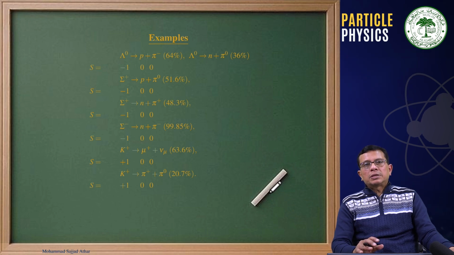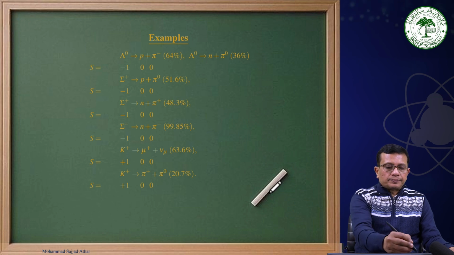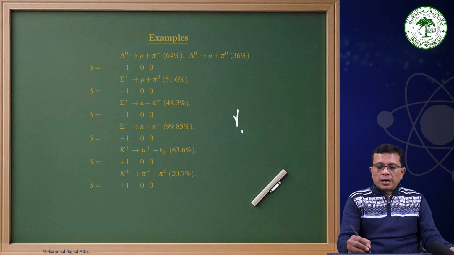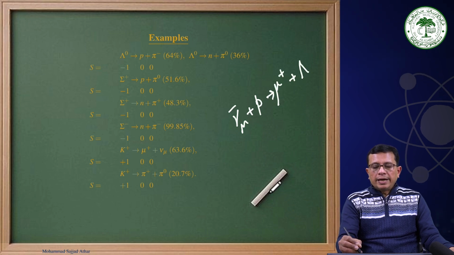And then later it was found that a strange particle can also be produced through weak interaction processes. For example, a nu mu bar interacting with a proton gives a mu plus and a lambda particle.